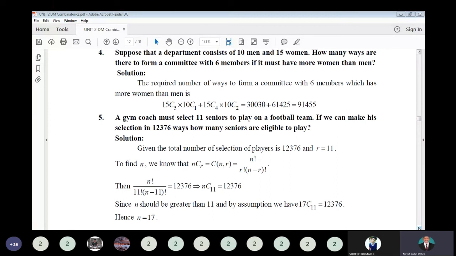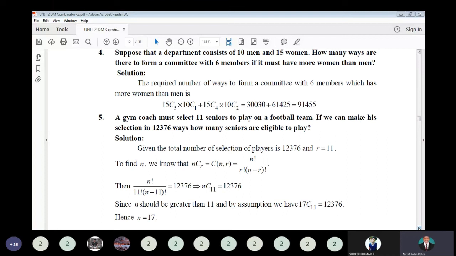Suppose that a department consists of 10 men and 15 women. How many ways are there to form a committee with 6 members if it must have more women than men? More women than men in the 6-member committee we have to form. Without any restriction, we can make it. But here in the selection of the committee there should be more women than men. So that means at least one man should be there. So out of the 6-member committee, one man and the remaining women.